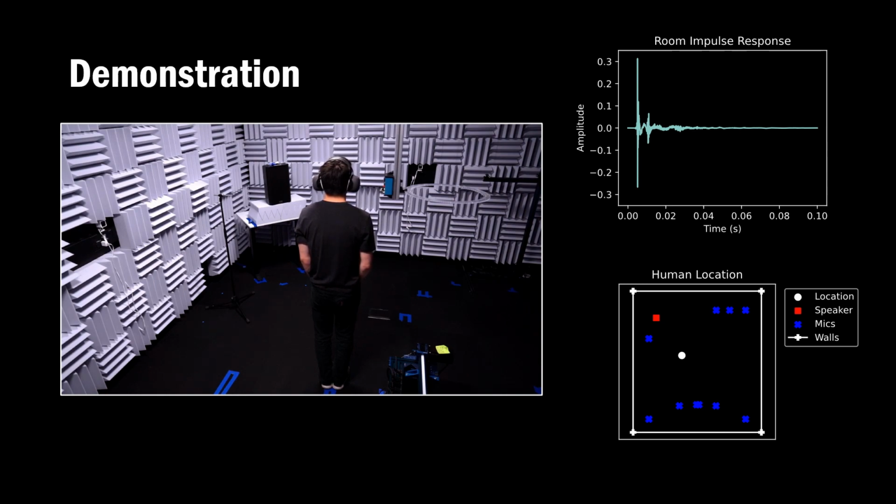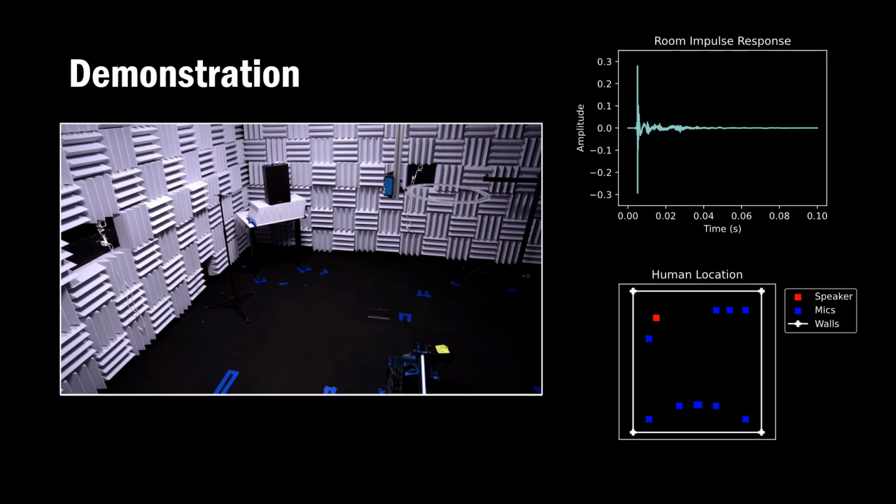Next, this is what the room impulse response sounds like if a different human is standing at the same location. We show that our best baseline can correctly identify a human from a group of 5 distinct humans 64% of the time, using a single room impulse response. Finally, this is what the room impulse response sounds like if nobody is there at all.